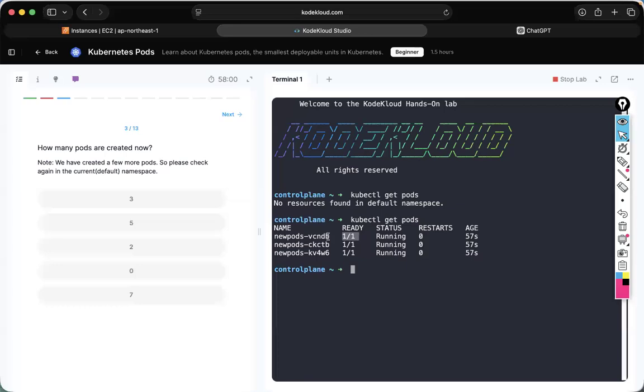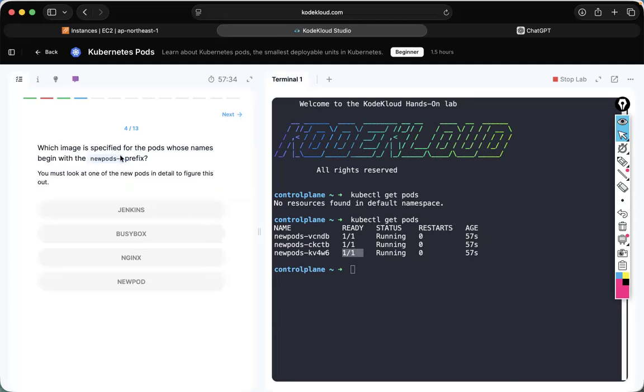Only one container is there, and that one container is ready. In the second pod also only one container is there, running. Third also one container, running. Created 57 seconds ago. So what is the answer here? Three pods.